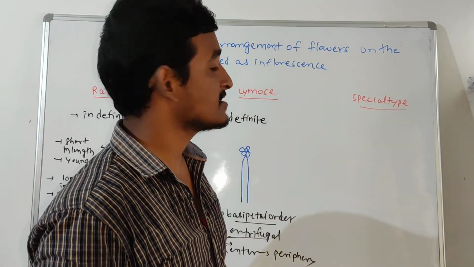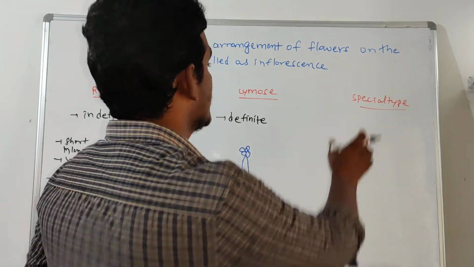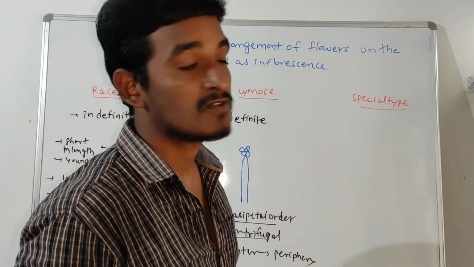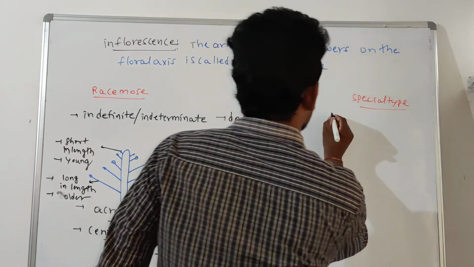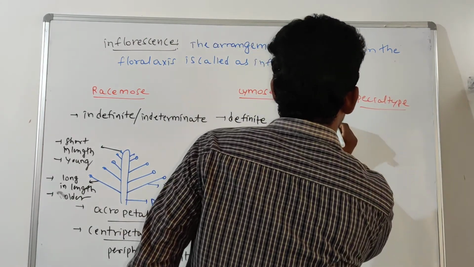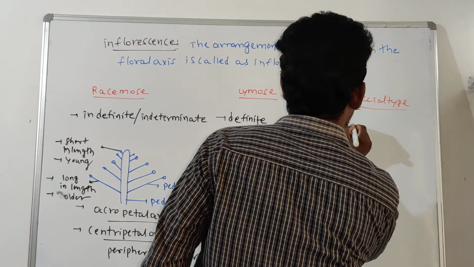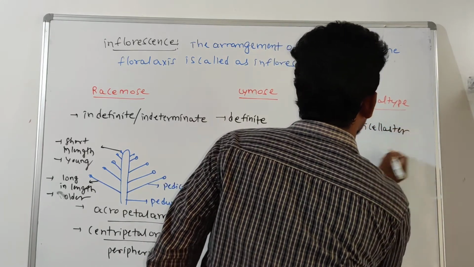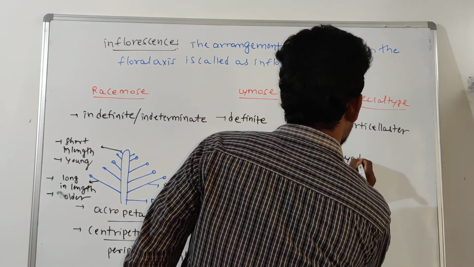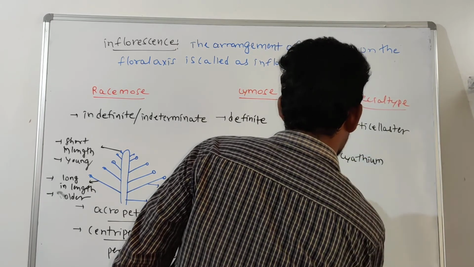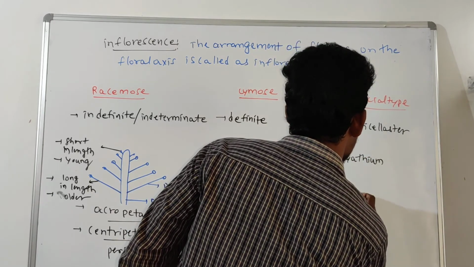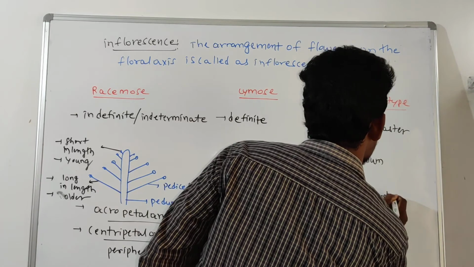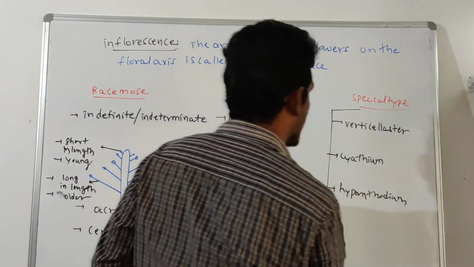Next is the special type of inflorescence. Again there are three types. The first one is verticillaster, then cyathium, and the last one is hypanthodium.